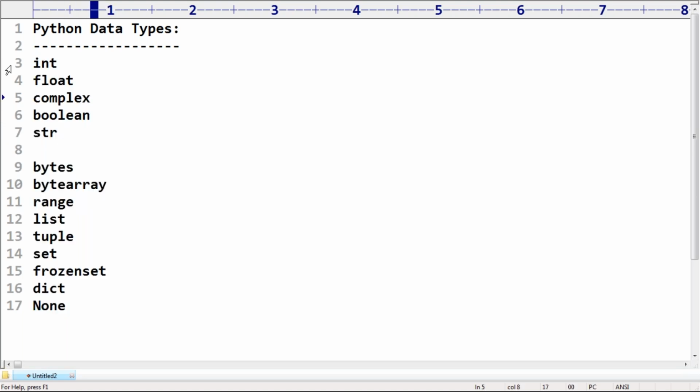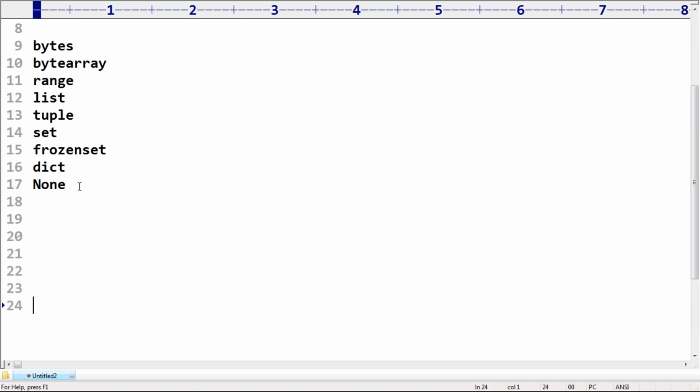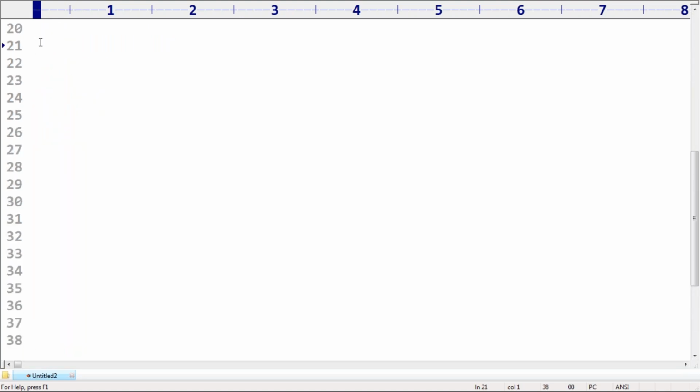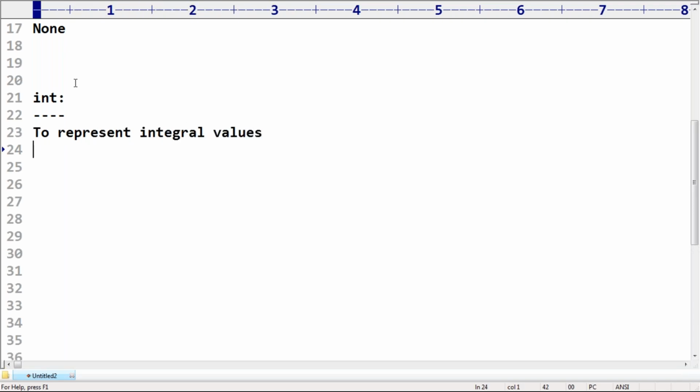Next, we had a discussion about these data types one by one, right? First we covered the int data type. What is the purpose of the int data type? Remember that. The main purpose of the int data type is to represent integral values. What is the meaning of integral values?